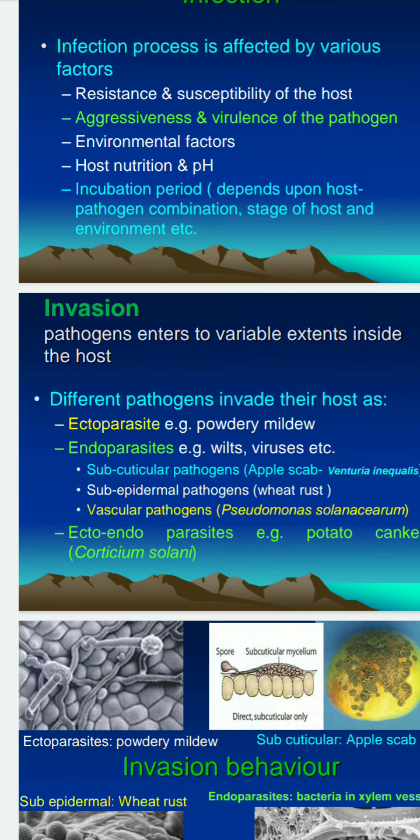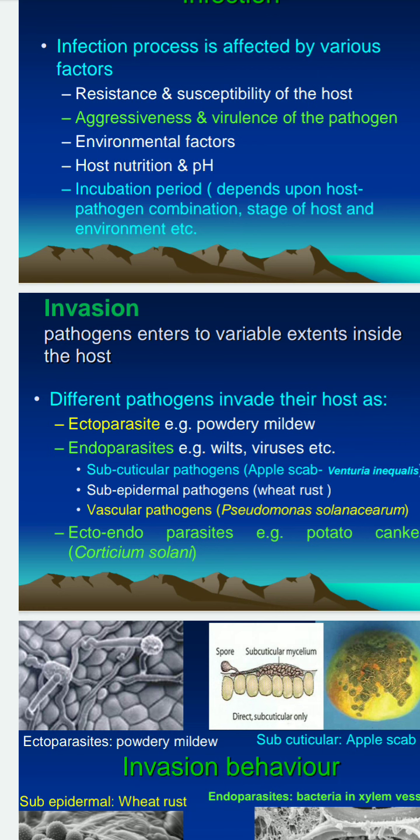Endoparasites, such as wilt disease pathogens and viruses, move inside the plant tissues and in between the plant tissues, or remain in the subcuticular spaces, and are known as endoparasites.